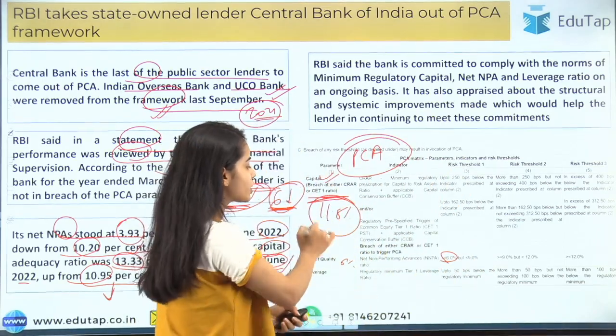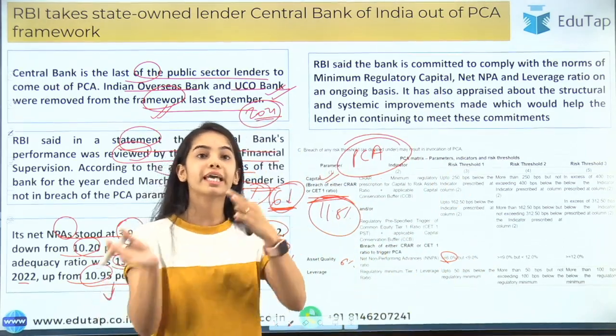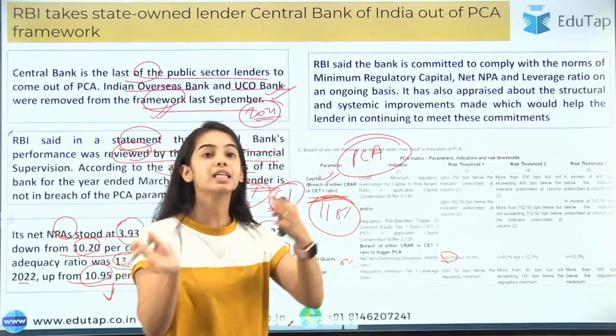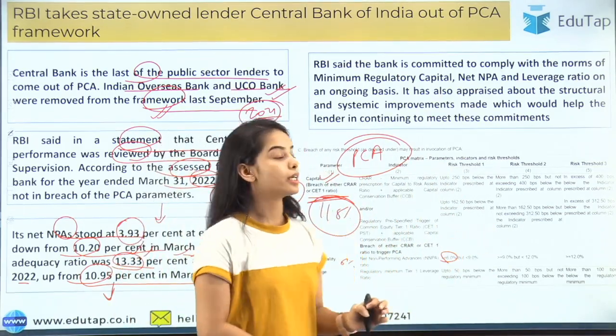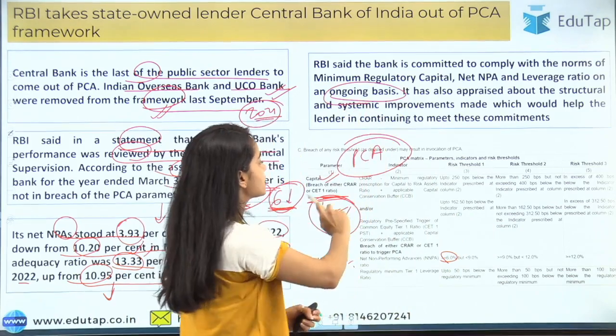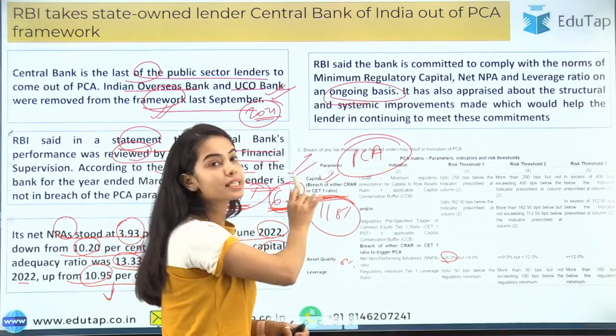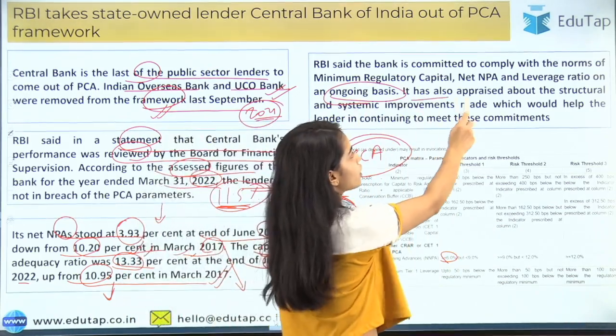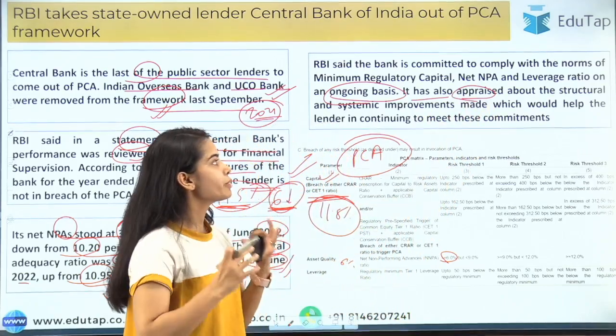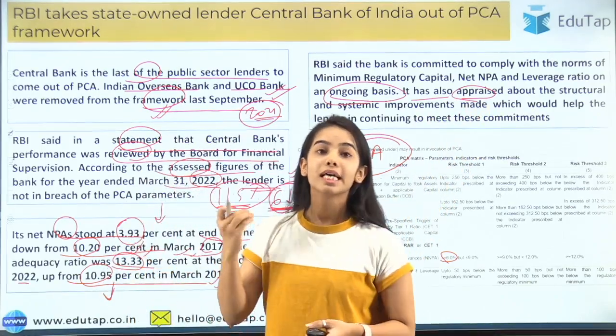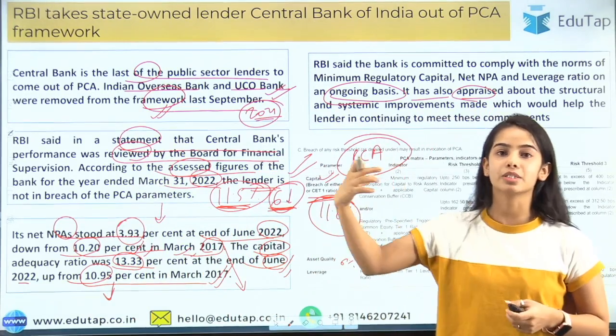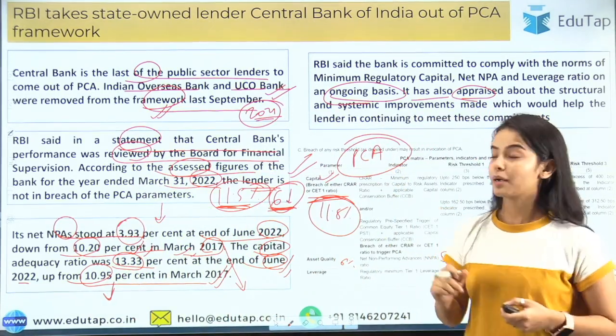If any of these measures is not met, it will again be kept under the PCA framework. Again the restrictions and impositions will be there, okay. So on an ongoing basis, the bank has to maintain all these criteria, okay. It has also been appraised about the structural and systemic improvements that have been made in the central bank, and that's why the central bank has been taken out of the PCA framework.